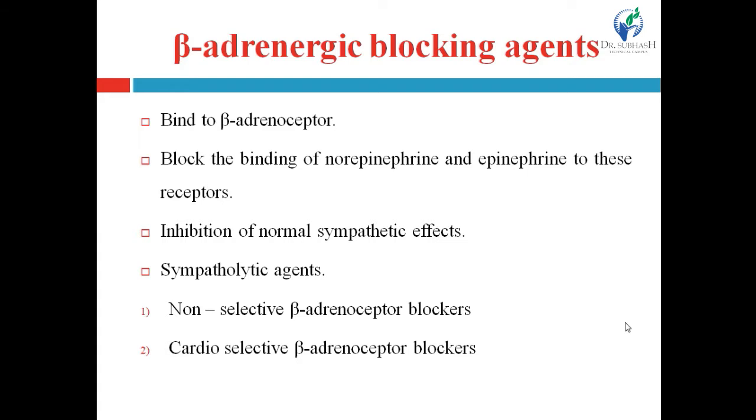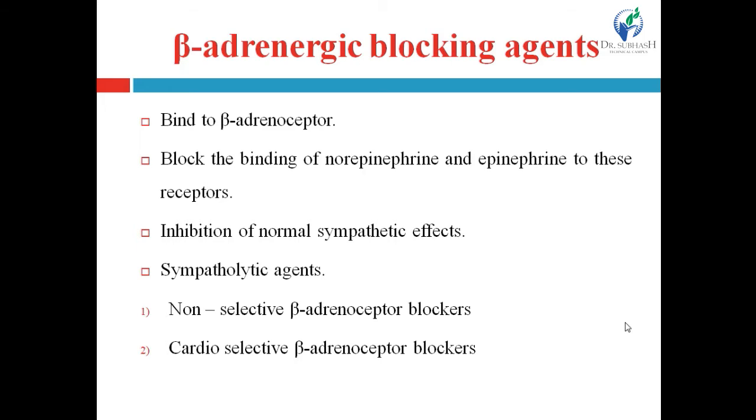Sympathomimetic causes stimulation of sympathetic activity, while sympatholytic causes inhibition of sympathetic activity. There are 2 types of adrenergic receptors: alpha receptors and beta receptors. Alpha receptors have 2 subtypes, alpha 1 and alpha 2, while beta receptors have 3 subtypes, beta 1, beta 2 and beta 3.